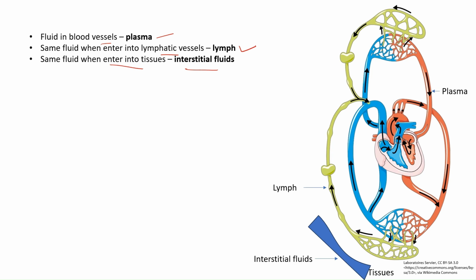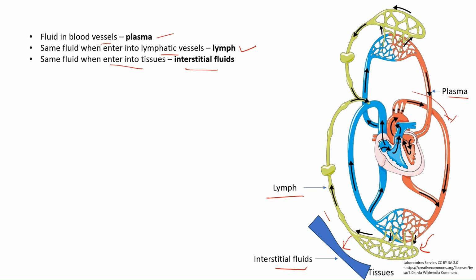In this diagram, as you can see, the heart pumps blood into our entire body through arteries. The fluid present in this blood, we call plasma. From here, it enters the lymphatic system. When the fluid passes into the lymphatic system, the same fluid we call lymph. From lymph, it will enter the tissues. The spaces of the tissues hold what we call interstitial fluid. So when the same lymph is present in the tissue spaces, we call it interstitial fluid.